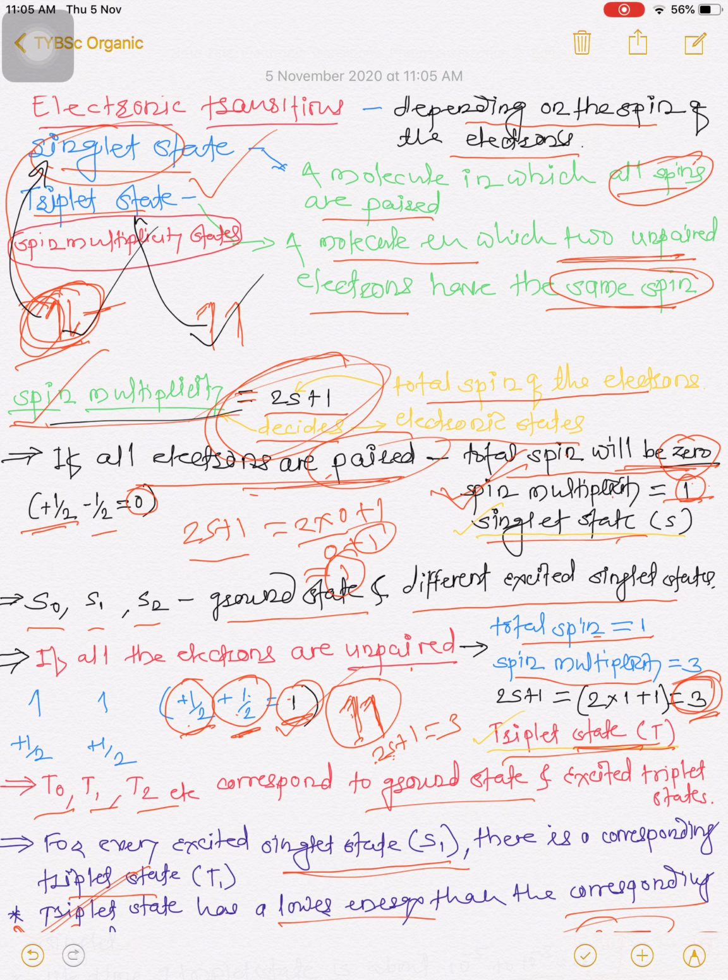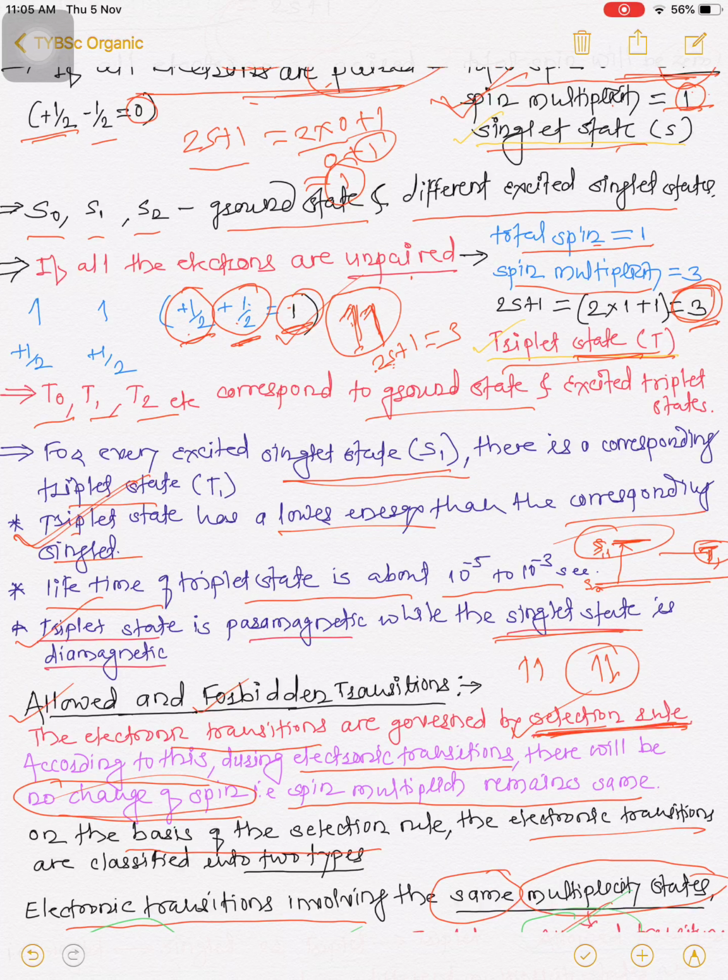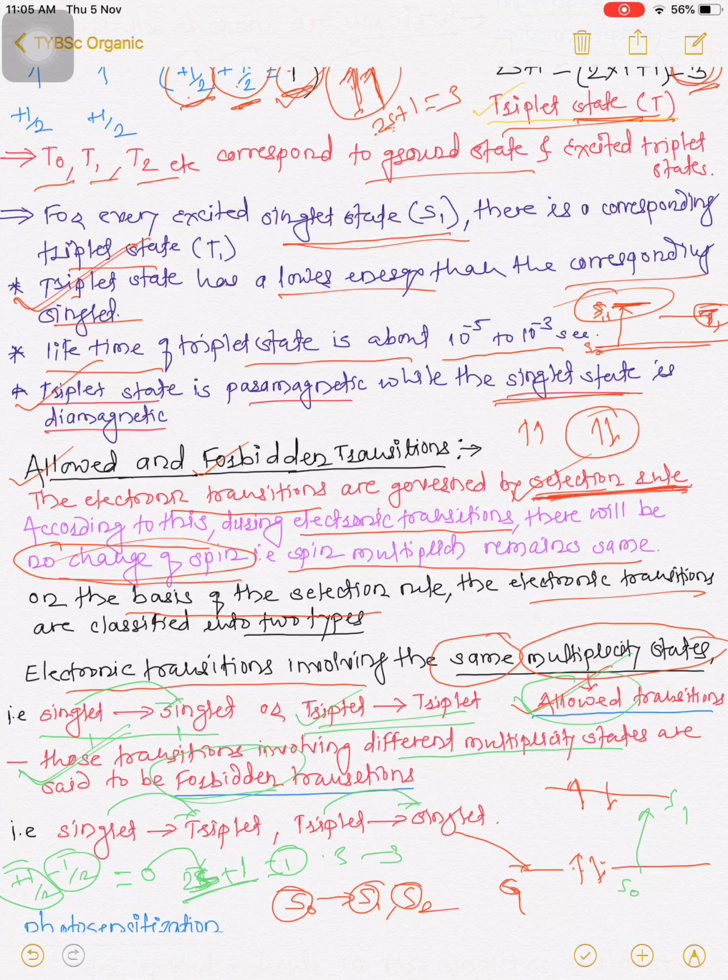By putting in the value of S, that is the spin of the electron, we get the total spin multiplicity. According to that, there are two states: if electrons are paired, that state is the singlet state, and if electrons are unpaired, that state is a triplet state.